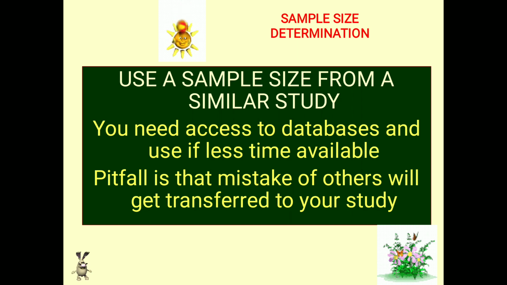For example, suppose someone has taken a sample size for a population of university students in America. The sample size for a population of American universities will be entirely different from that in India. So using a sample size as given in similar studies is not very advisable. But if much less time is available, you have access to authentic databases, and you know that your population is almost the same as the population for that kind of study, then this can be done also. A reference is a must in this case.